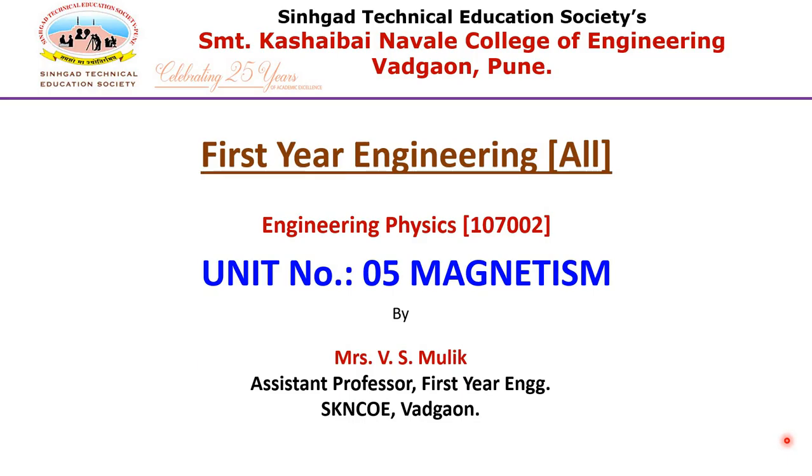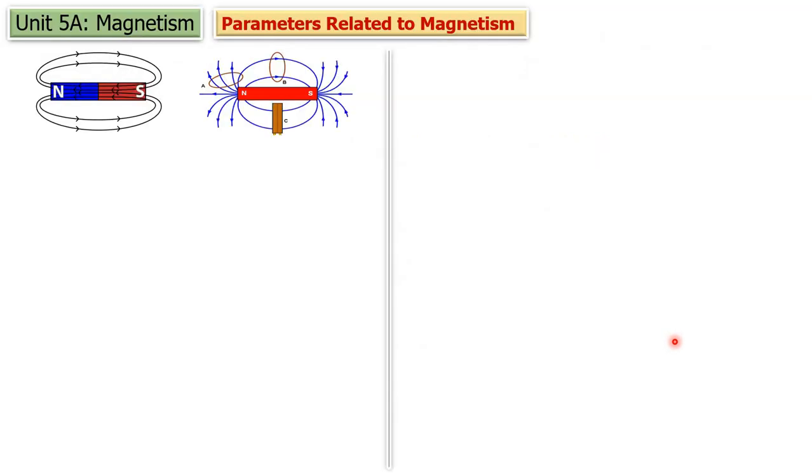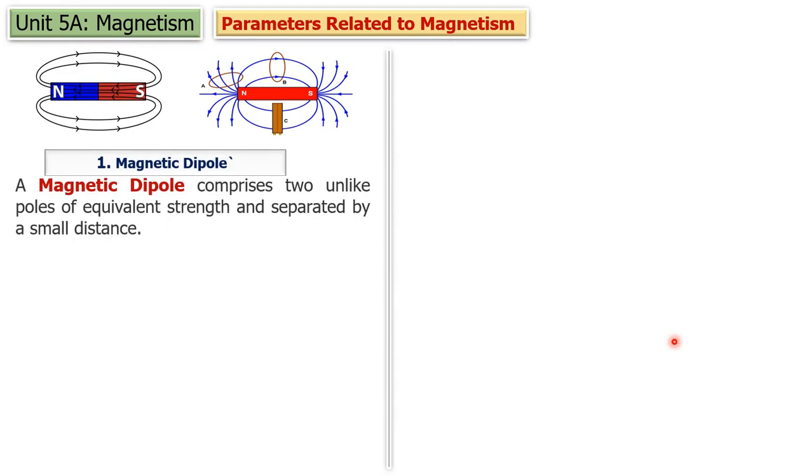Hello students, this is the second video lecture from Unit 5 Magnetism. In this video lecture we are going to study some important terms related to magnetism. The first term related to magnetism is magnetic dipole. So what is meant by magnetic dipole?